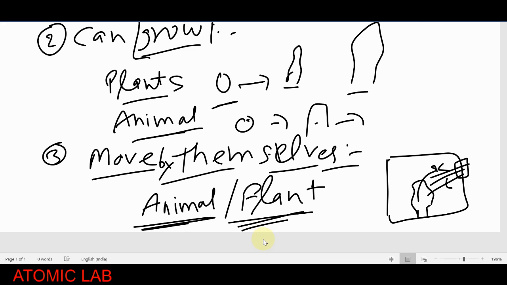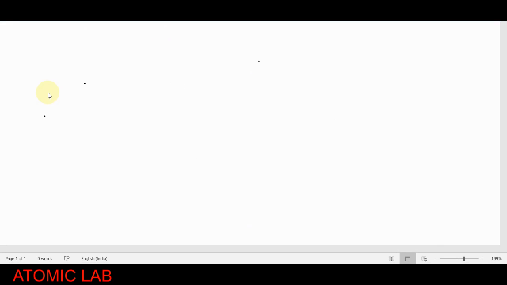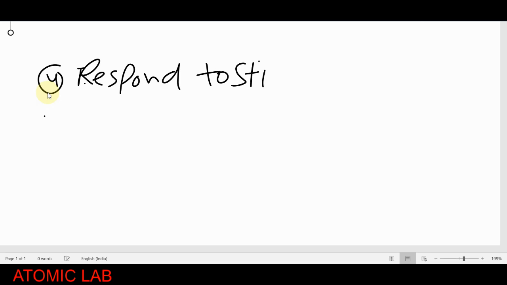Okay, now we will discuss the fourth characteristic of the living organism. The fourth characteristic is that they respond to stimuli. If you see here, a term is used here: stimuli. What is the meaning of stimuli?